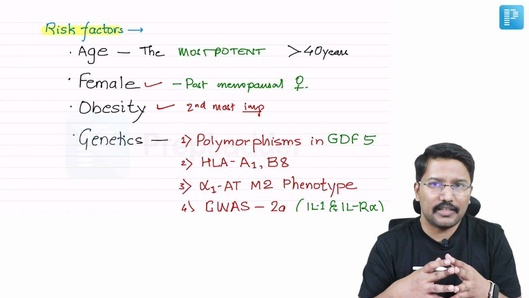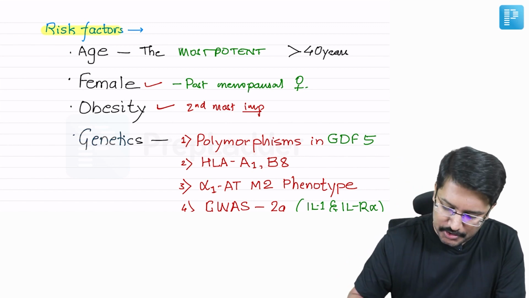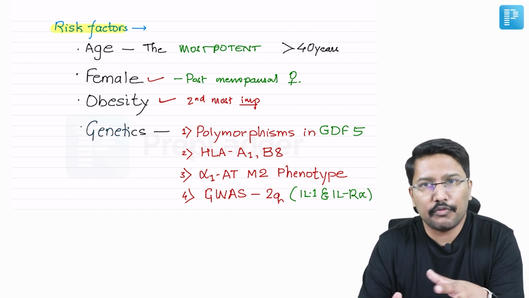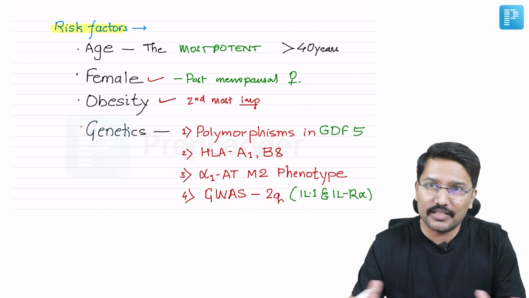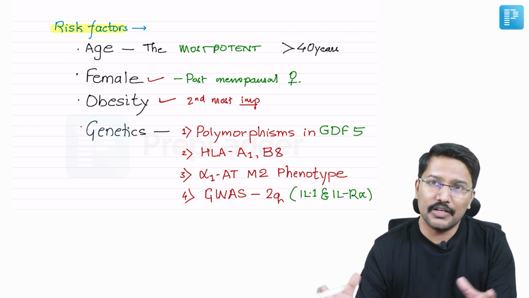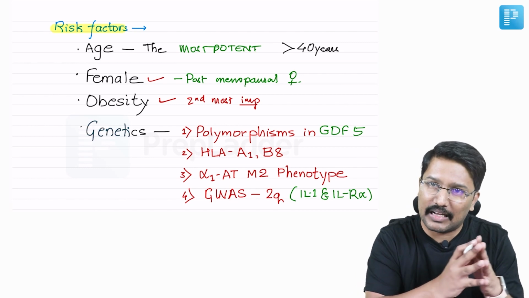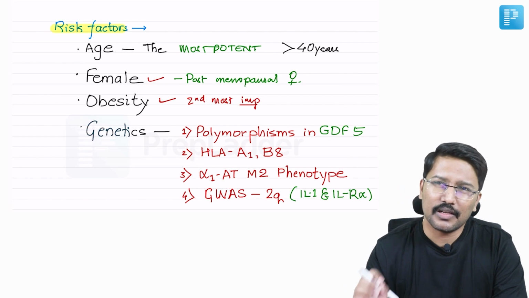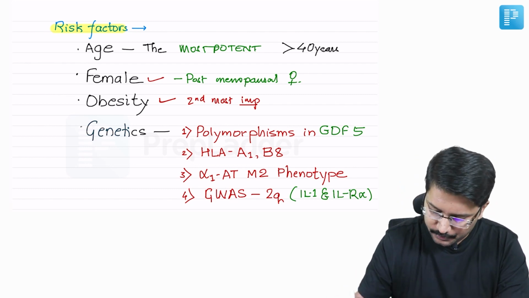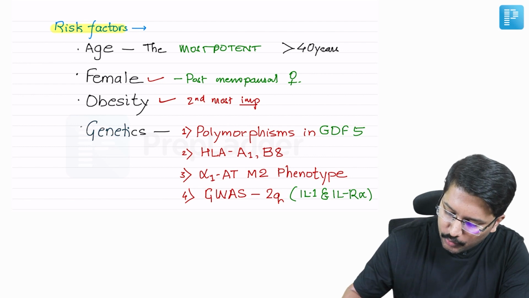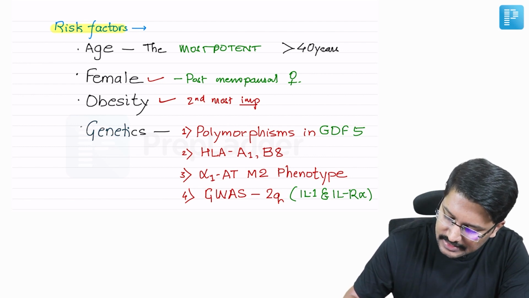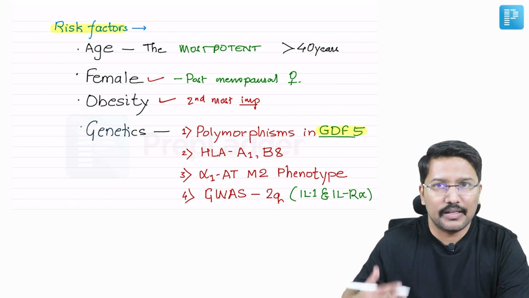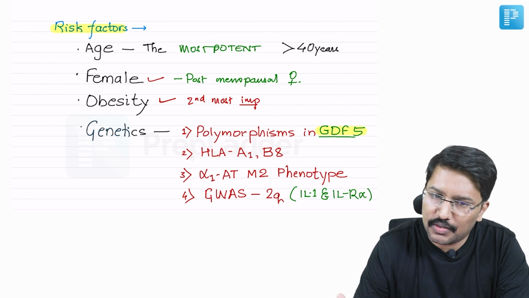Now coming to genetics, genetics probably doesn't play an important role, maybe a minuscule role, but we still have observed certain findings. There is a subtype of osteoarthritis called nodular or generalized nodular osteoarthritis, which is seen to cluster in families. That typically affects females more and has a tendency to have a familial occurrence. So there may be some role of genetics. What we have observed is that certain polymorphisms in a gene called GDF5 confer a higher risk of developing osteoarthritis.